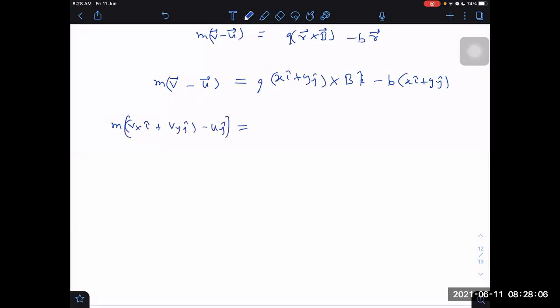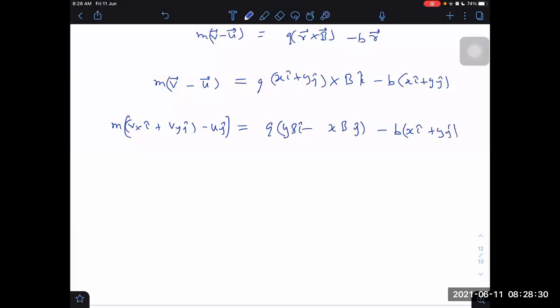This is equal to q into x b i cross k minus j, minus y cross b j, j cross k, minus x. It will be i cap, and the other one is minus j cap, minus b into (x i cap plus y j cap).